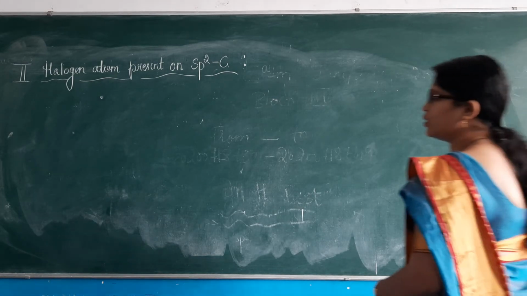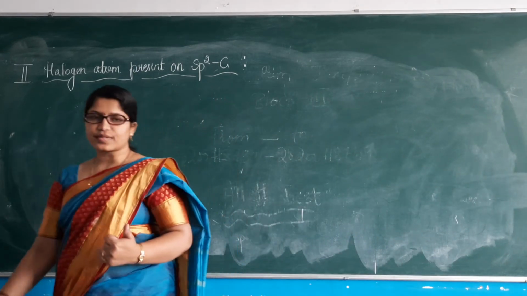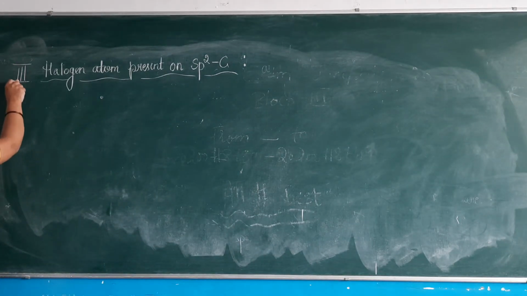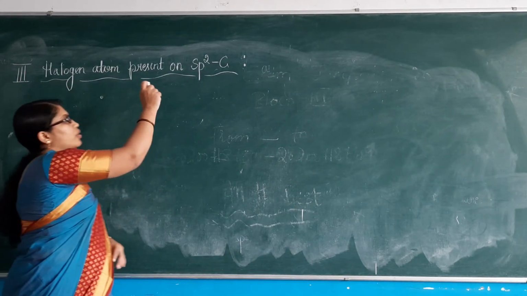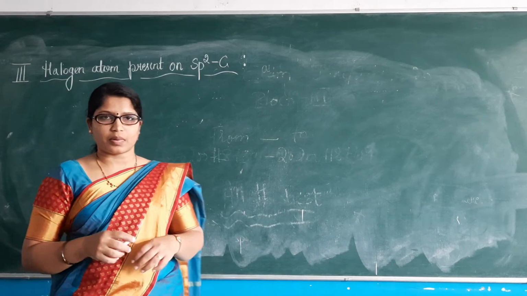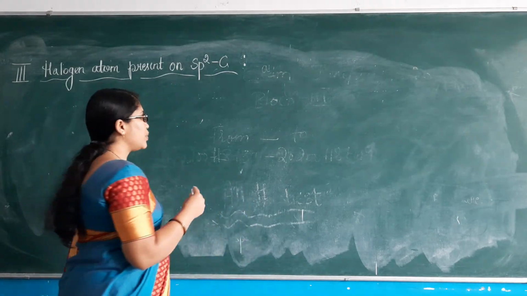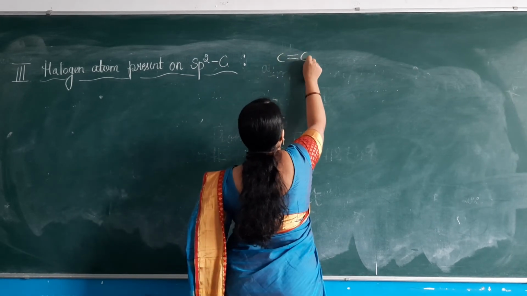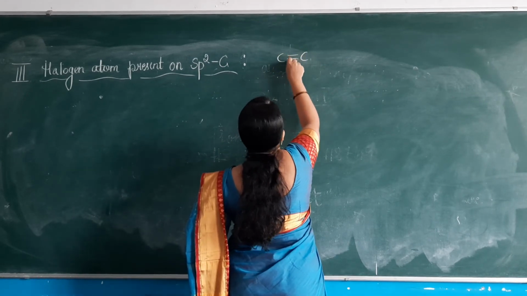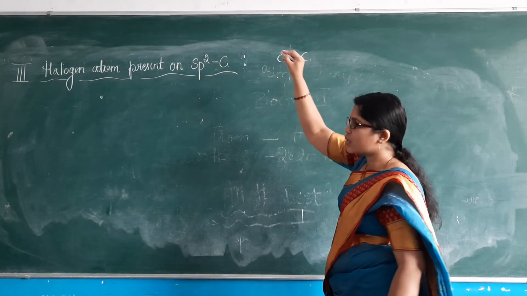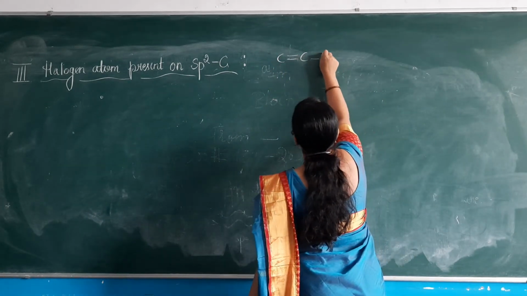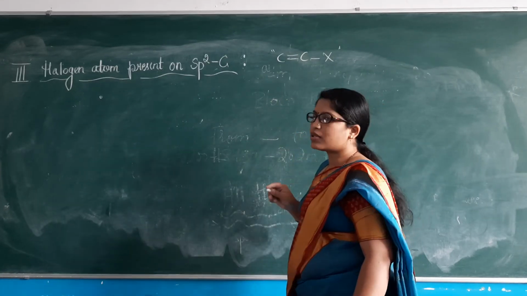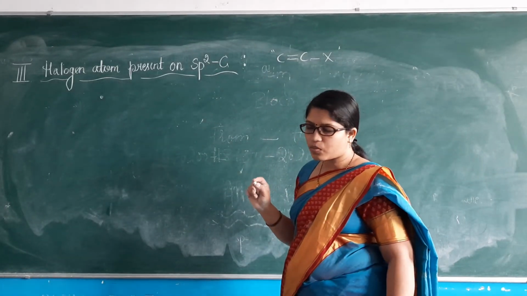So dear students, we have seen the third classification. The third classification is mainly based on a halogen atom present on an sp2 hybridized carbon atom. So what do you mean by sp2 hybridized carbon? We will have a carbon-carbon double bond. Such carbon atoms possess sp2 hybridization, to which our halogen atom is directly bonded. They are called sp2 hybridized carbon atoms to which halogen is bonded.